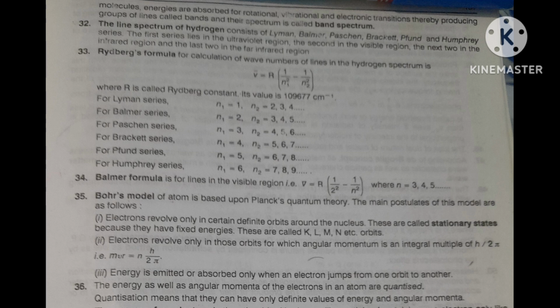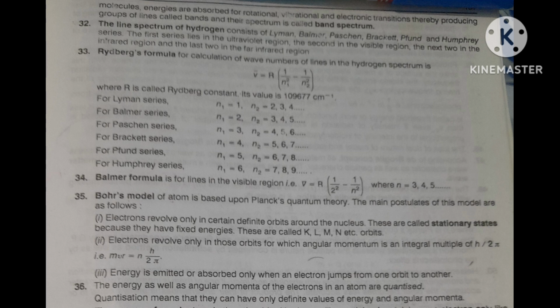Three types of transition take place: first rotational, second vibrational, third electronic transition.